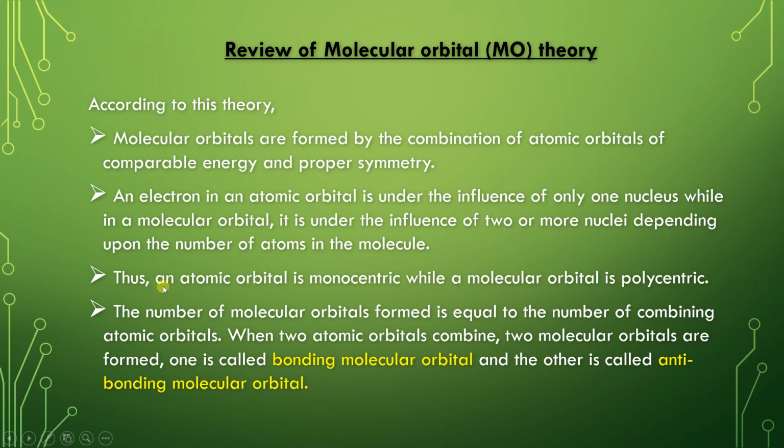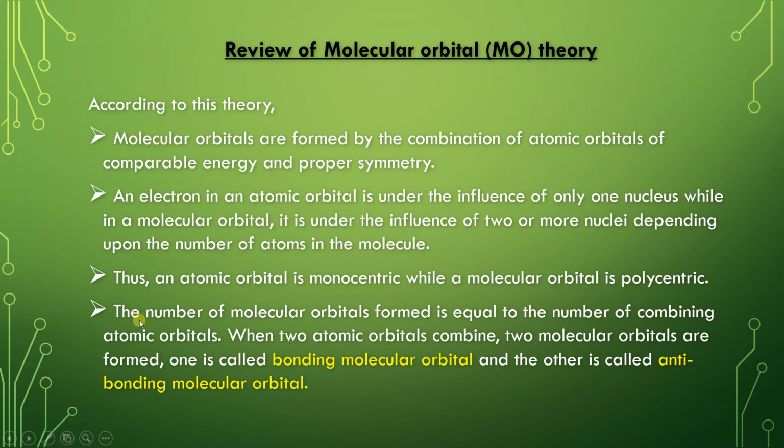Therefore, a molecular orbital is polycentric whereas an atomic orbital is monocentric.